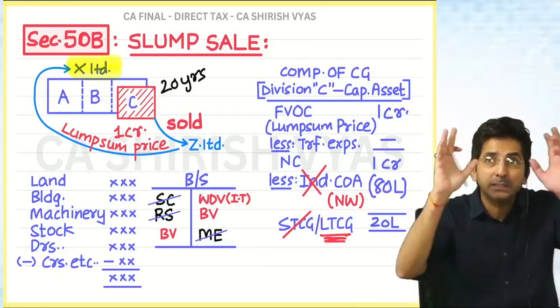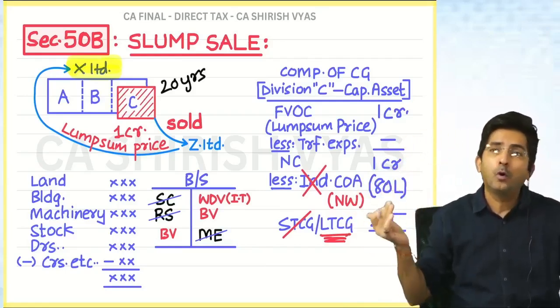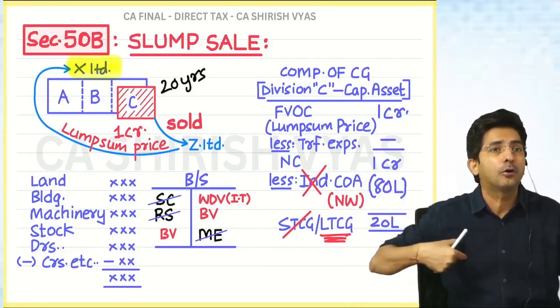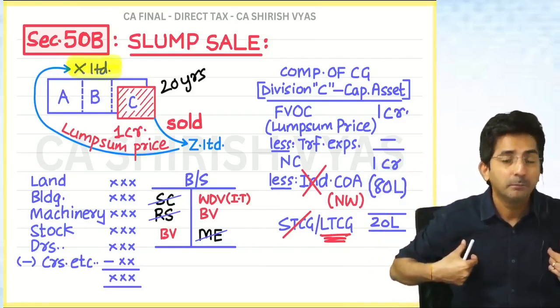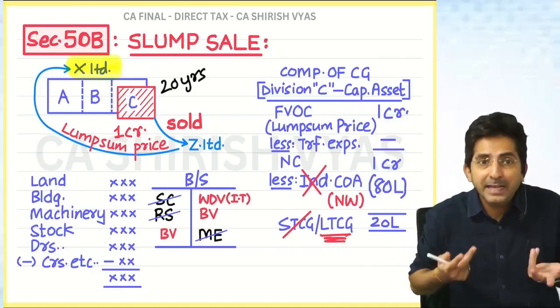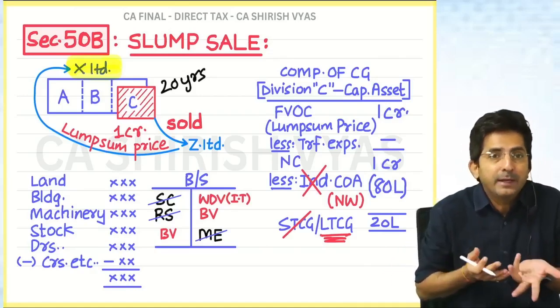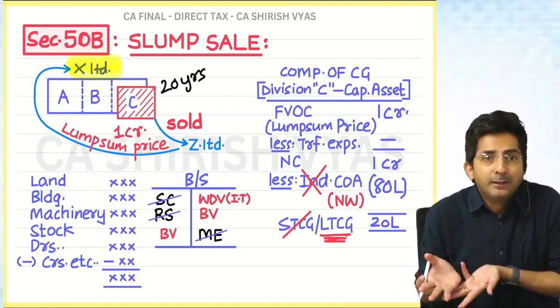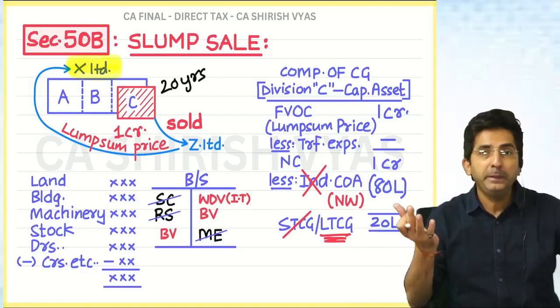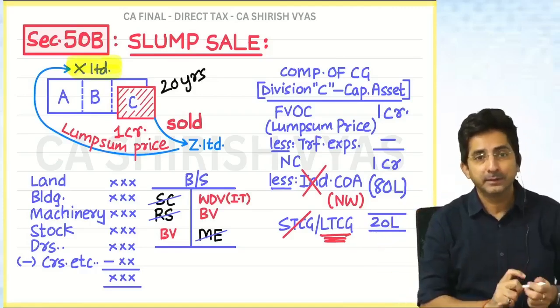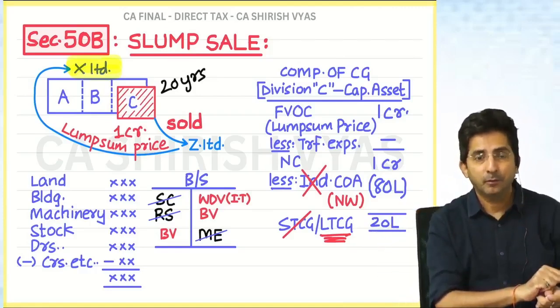We saw the business is 20 years old, so the whole business got the character of long term. And long term is beneficial because the tax will be less. Before the budget it was 20%, now it is 12.5%. So already you are getting an advantage in a slump sale. Then don't be so greedy for indexation. This is the logic.